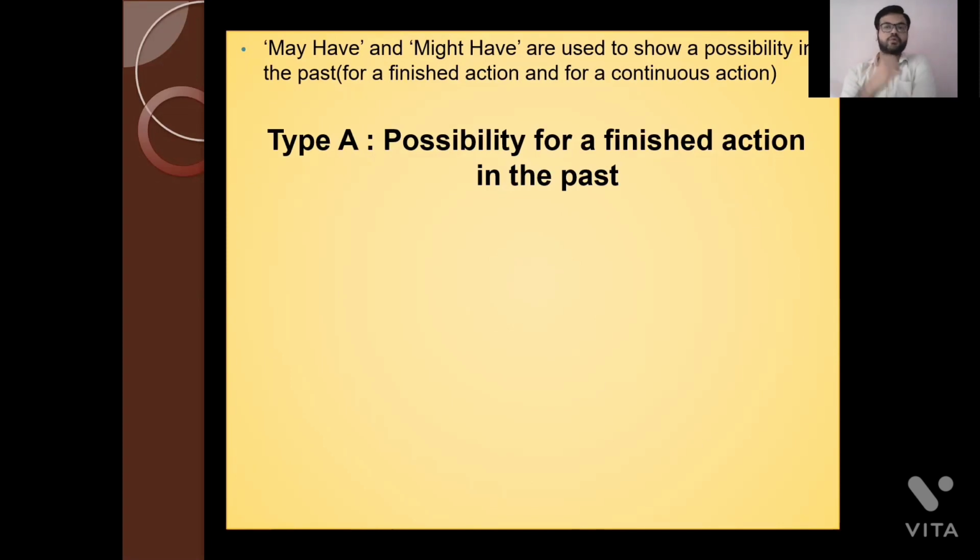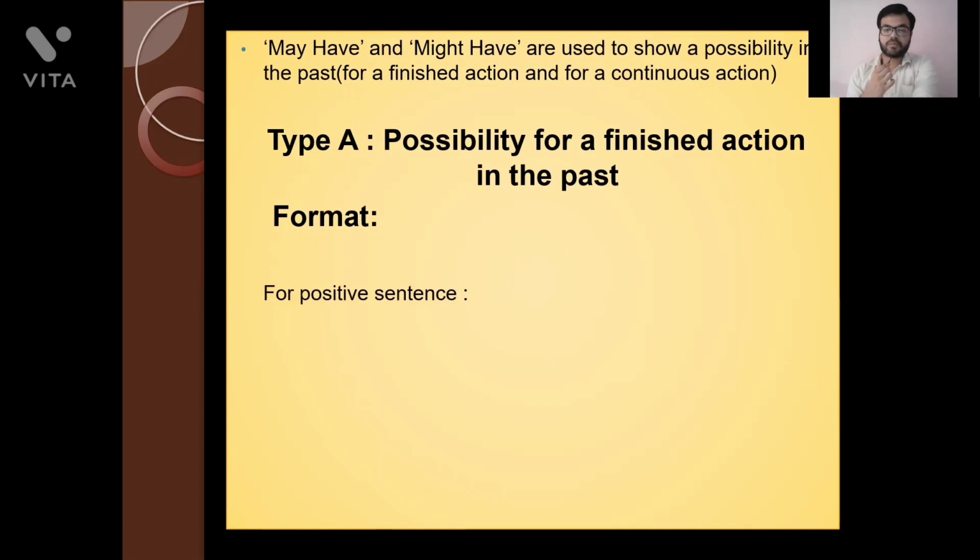So let's look into type A first of all. Possibility for a finished action in the past. So type A talks about when you are predicting or guessing about something, or when you are finding out a possibility in the past for a finished action, an action which is already finished, but in the past. So the format will be like this.